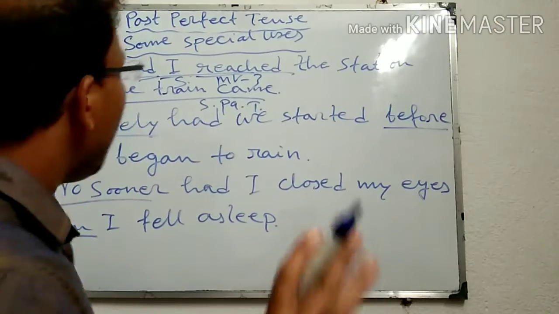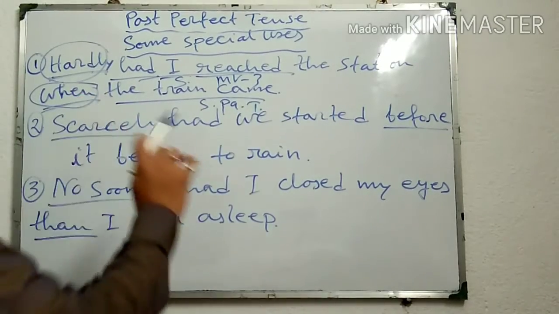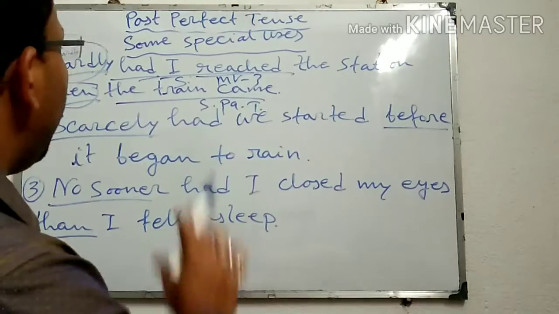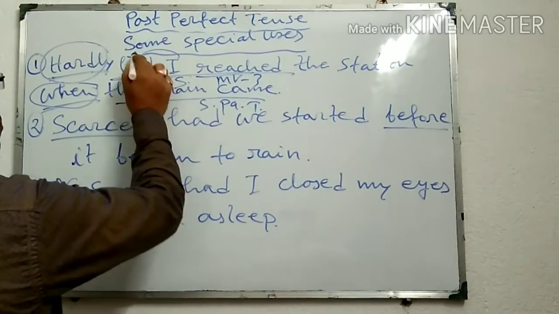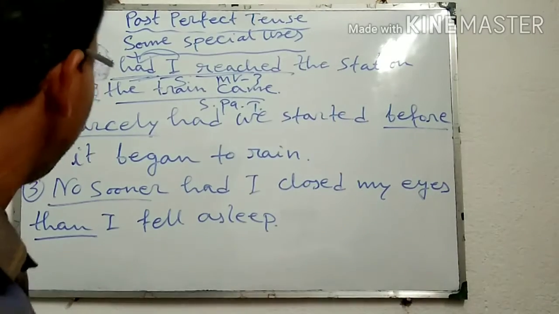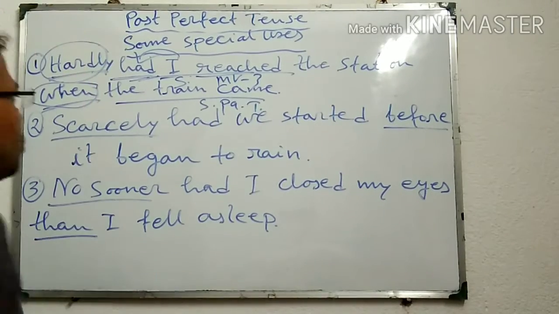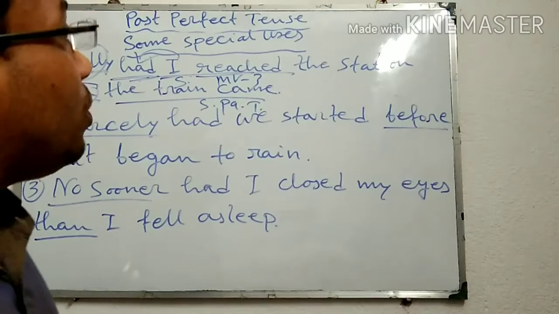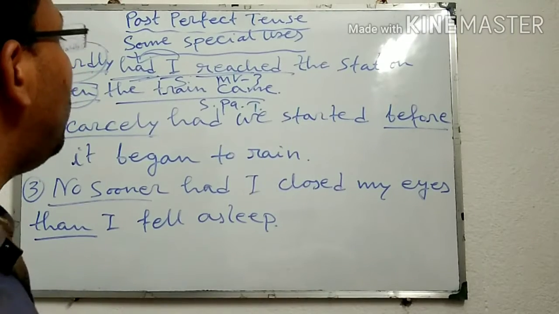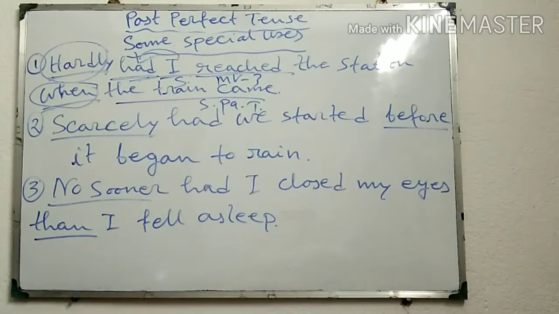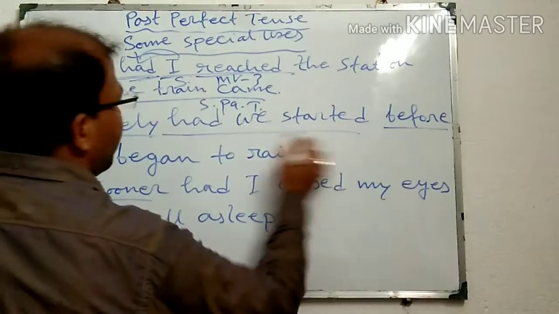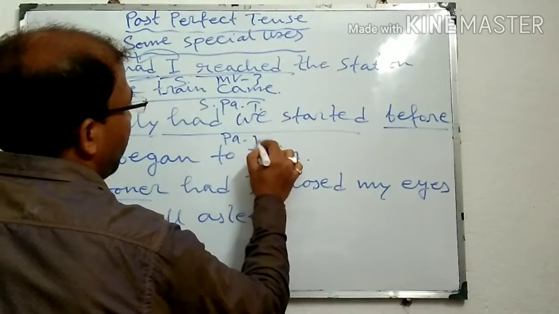And in this case, when I am putting hardly at the beginning of the sentence, had should be placed just before the subject. Similarly, second one also, scarcely had we started before it began to rain. Here also note, had we started, it is past perfect tense.